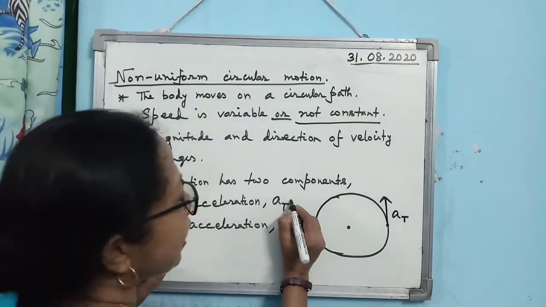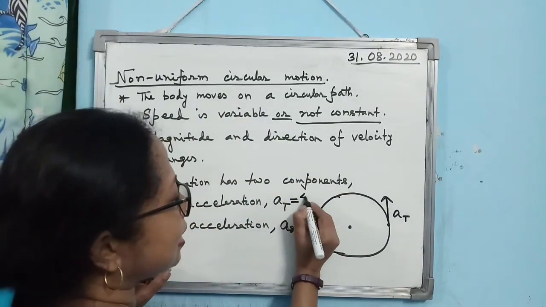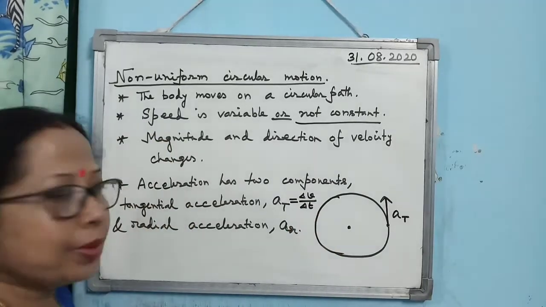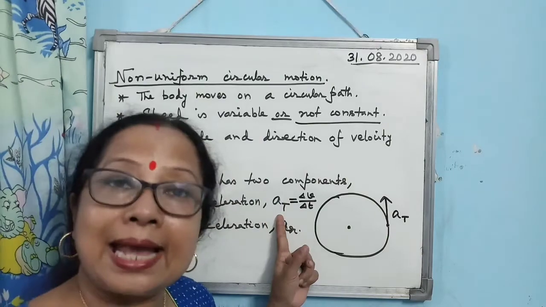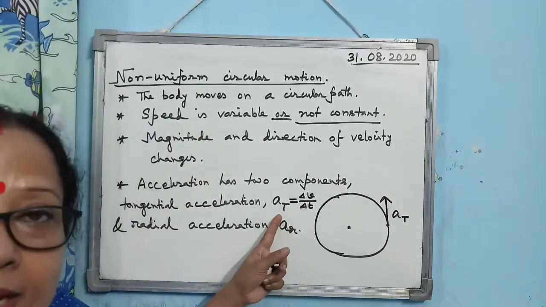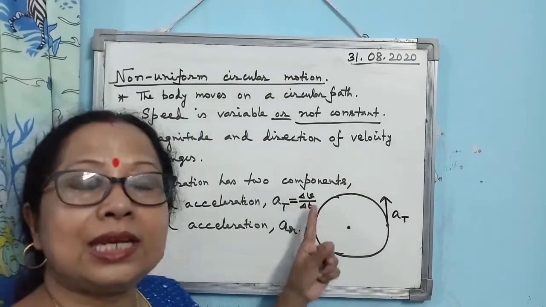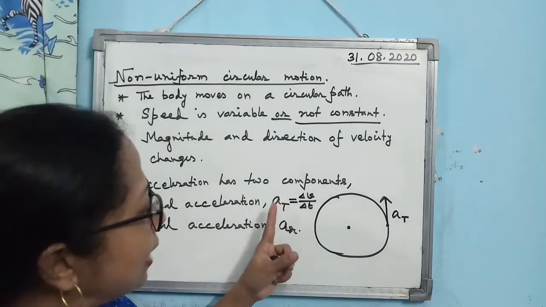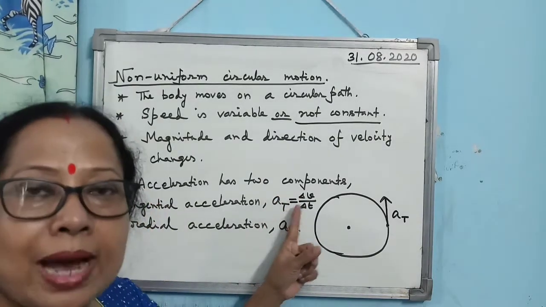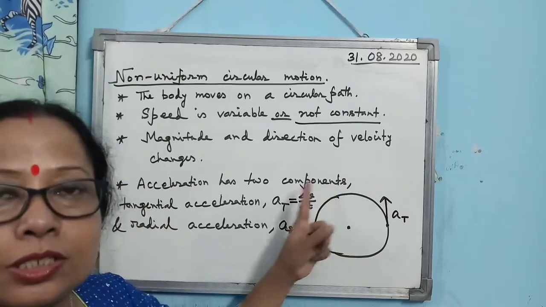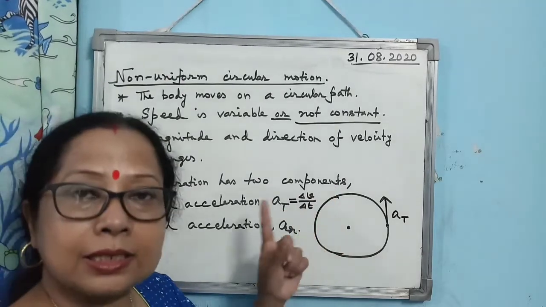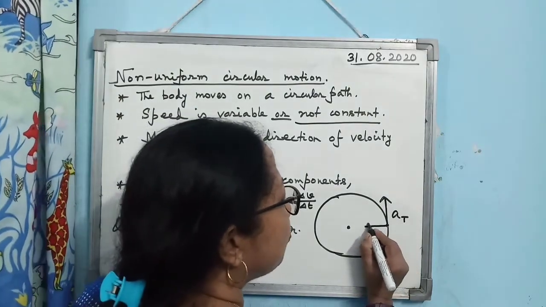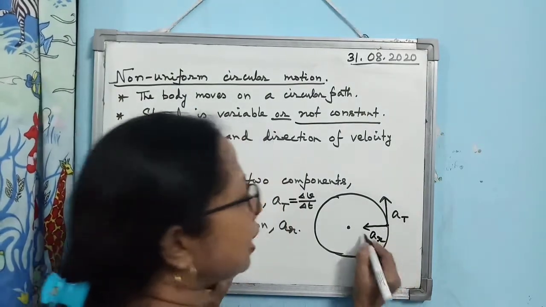So one can write a_T is equal to change in velocity divided by time. What will be the tangential component of the acceleration due to change in magnitude of the velocity? One can write tangential acceleration is given by delta V, the change in velocity, divided by delta t, the time taken. Then it will have a radial component also. Why the radial component?